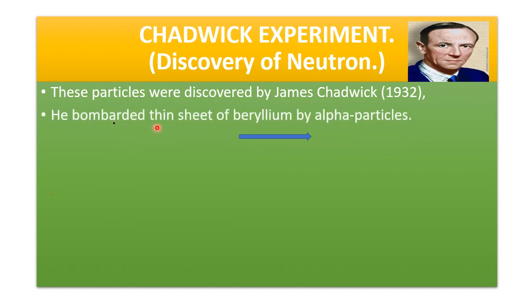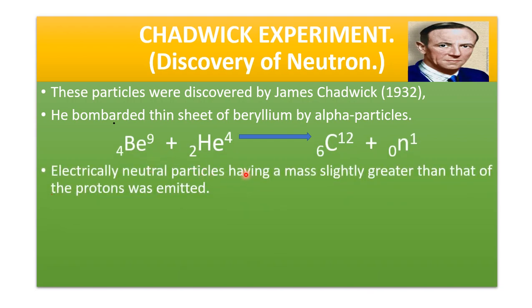He bombarded a thin sheet of beryllium with alpha particles. Electrically neutral particles having mass slightly greater than that of the proton were emitted. He bombarded helium nuclei, alpha particles, on the beryllium. He found that there was emission of radiation or particles having no charge. These were called neutrons.